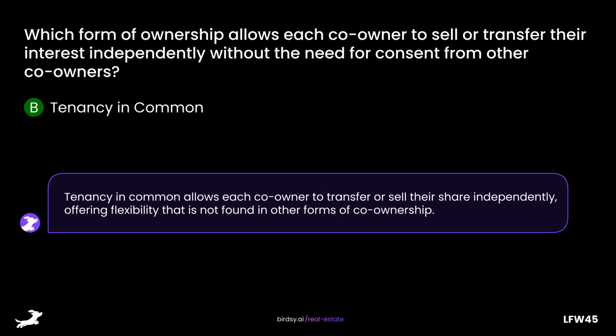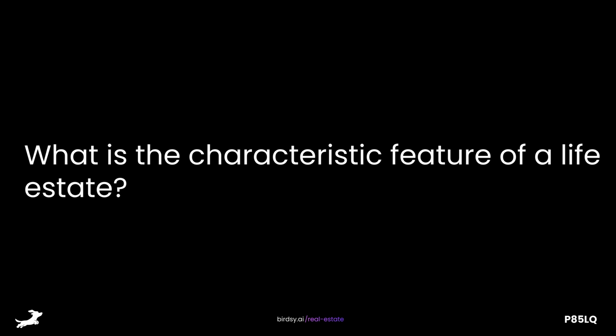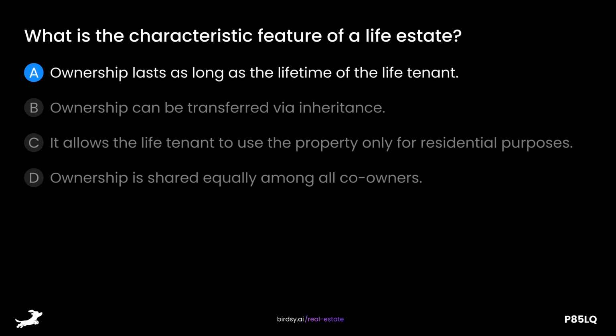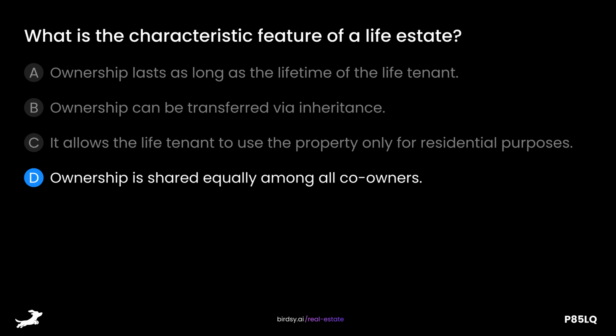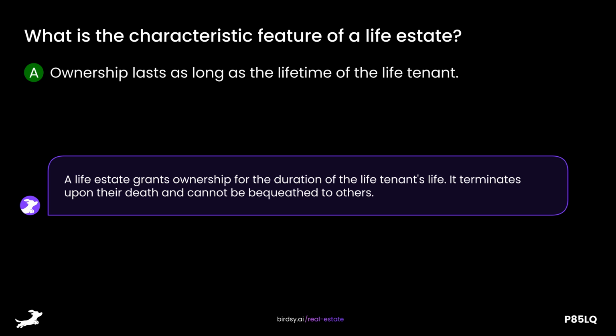other forms of co-ownership. What is the characteristic feature of a life estate? Is it A. Ownership lasts as long as the lifetime of the life tenant, B. Ownership can be transferred via inheritance, C. It allows the life tenant to use the property only for residential purposes, or D. Ownership is shared equally among all co-owners? The answer is A. Ownership lasts as long as the lifetime of the life tenant. A life estate grants ownership for the duration of the life tenant's life. It terminates upon their death and cannot be bequeathed to others.